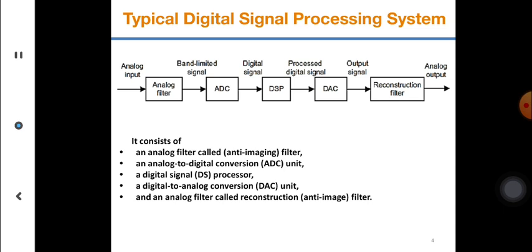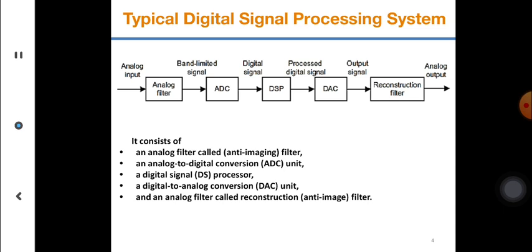So a typical digital signal processing system looks like this. You have an input signal which is an analog signal, and you apply an analog filter. Why? Because you need to filter out certain undesired frequencies. When you have filtered, you basically have a band limited signal. Why band limited? Because you remove a certain frequency band and a certain frequency band is allowed.